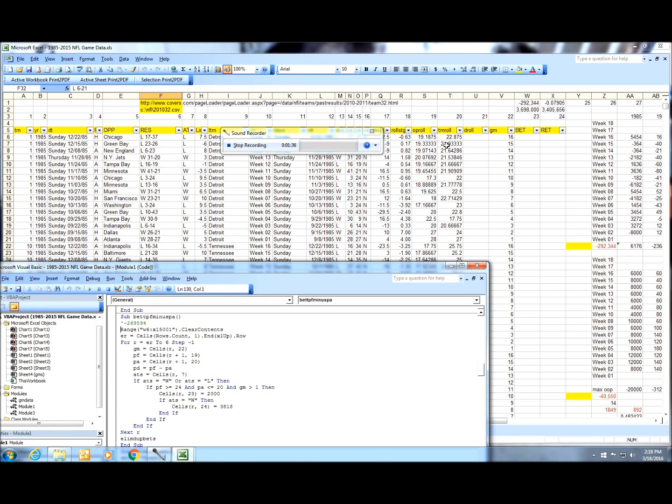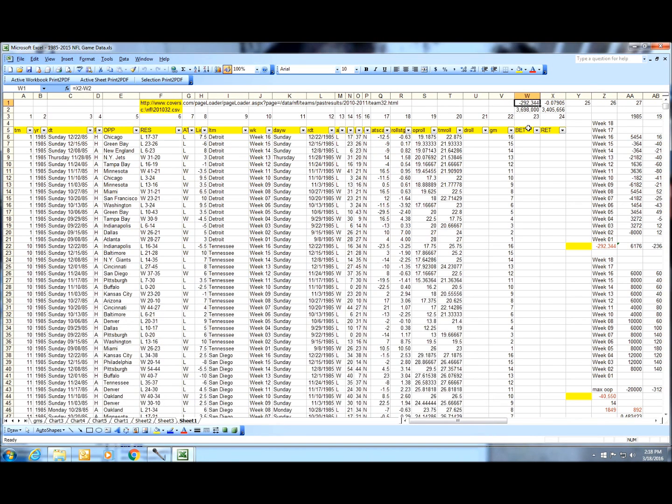Okay, the data came back, and basically it's going to tell you it's minus, over 30 years, up in the cell. And I've done the same thing here. You would have bet 2,000 a game, 3.67 million, 3.7 million, and you would have got back 3.4 million. So we would have lost almost $300,000.